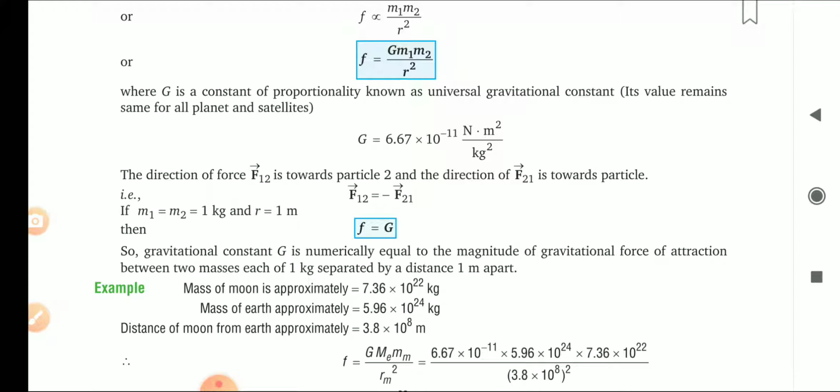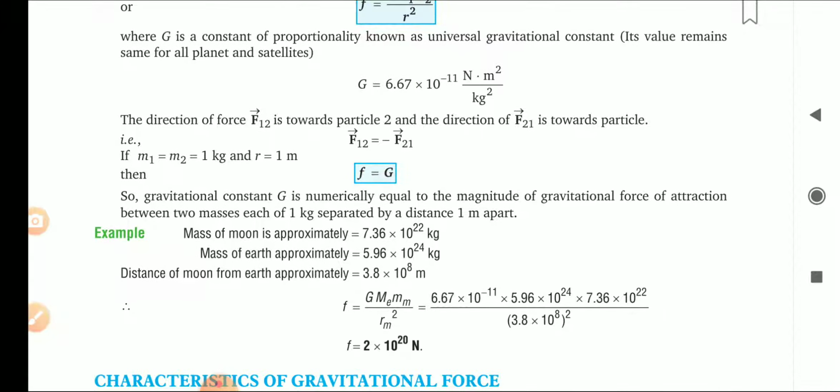If we take F equals G m1 m2 upon R square, with standard masses m1 equals m2 equals 1 kilogram and distance 1 meter, for defining everything we take unity.